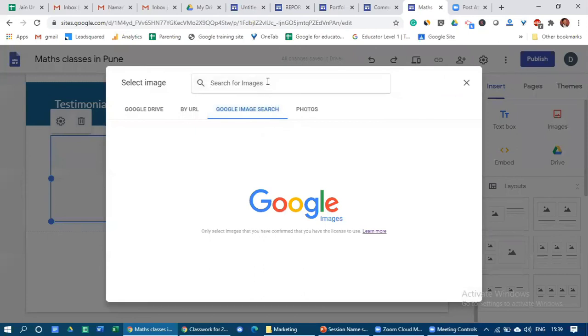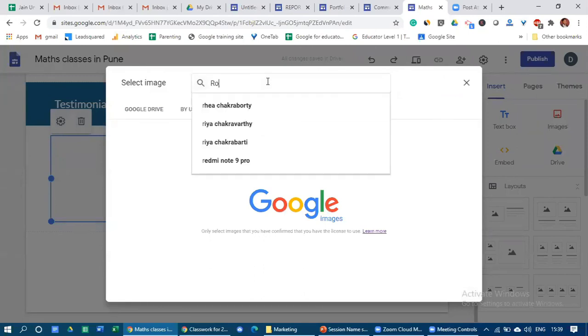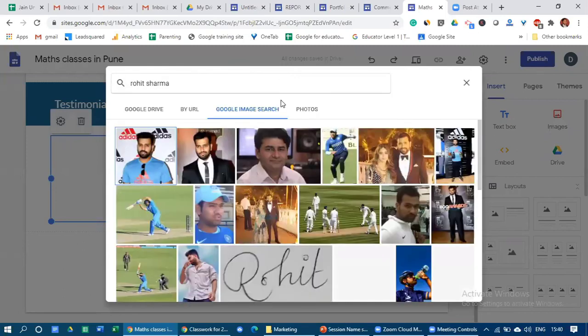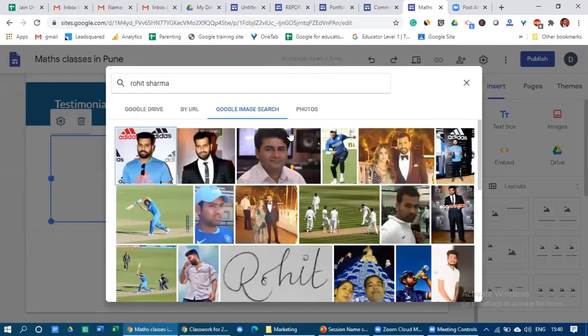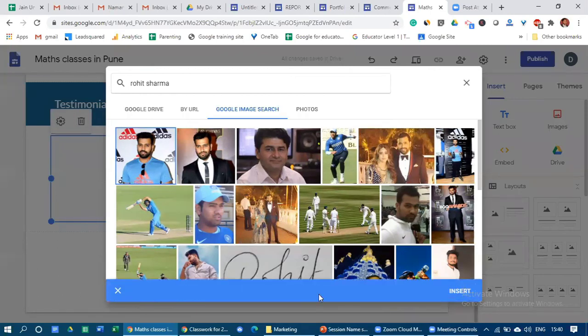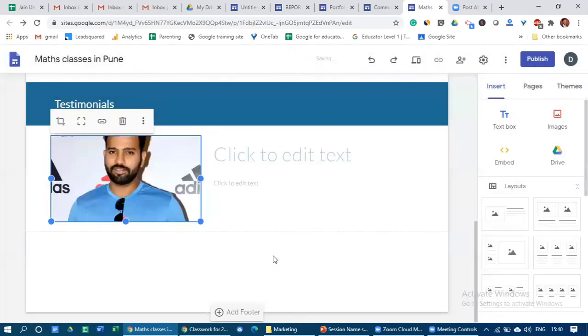I'm assuming Rohit Sharma is my student. Though he plays cricket, when he was always playing cricket and had no time to attend regular school, that is why he was coming to my classes. That is why I'm adding Rohit Sharma's image over here, right?